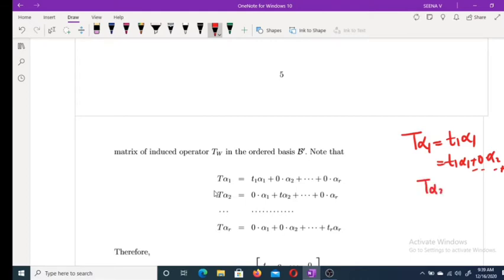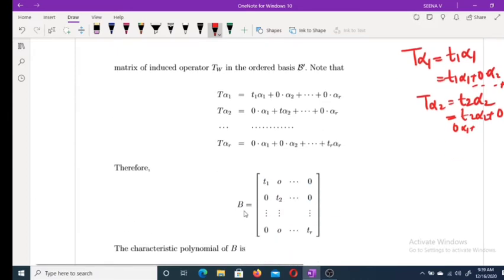T alpha 2 is equal to t2 alpha 2, which is 0 alpha 1 plus t2 alpha 2 plus etc. Then B is of this form: t1, 0, 0, etc.; here also 0, etc., down to tr. This is the matrix of TW in the ordered basis B dash.